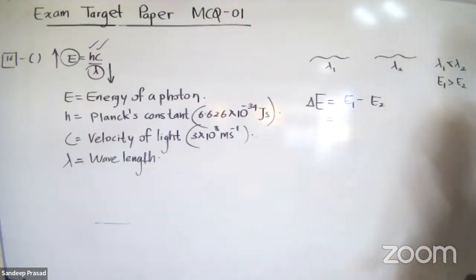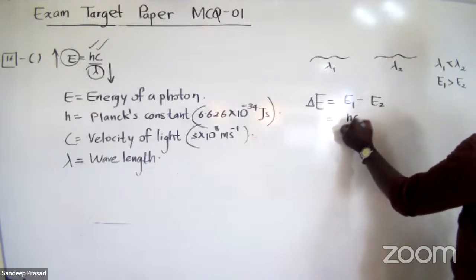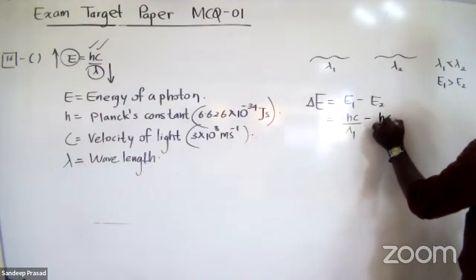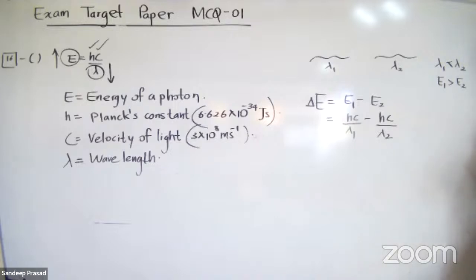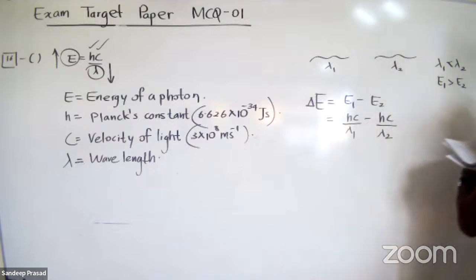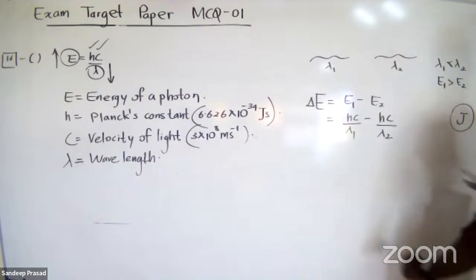Now we can write down the equation corresponding to the energy of the first wave, hc over lambda 1 minus hc over lambda 2. But remember, students, they have given this lambda in nanometers. Normally energy is measured in joules, right?